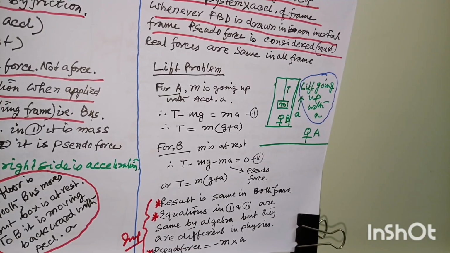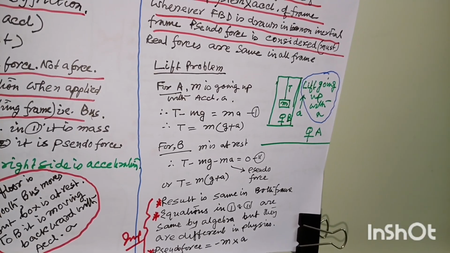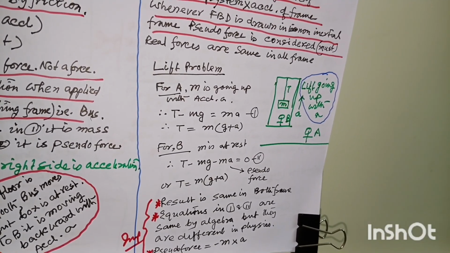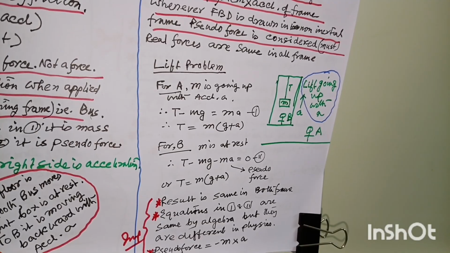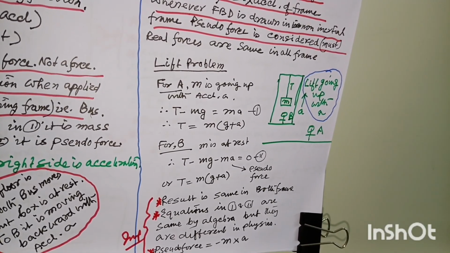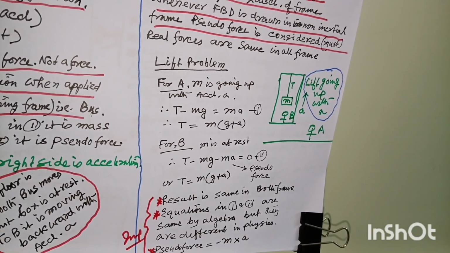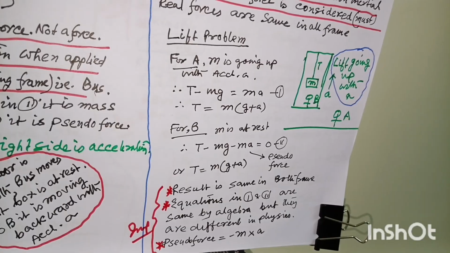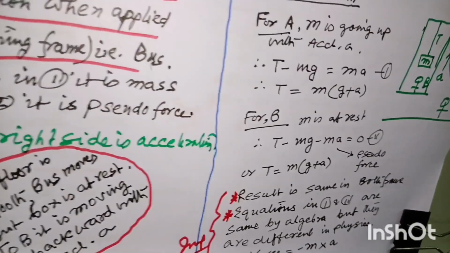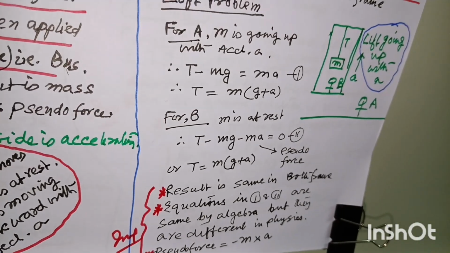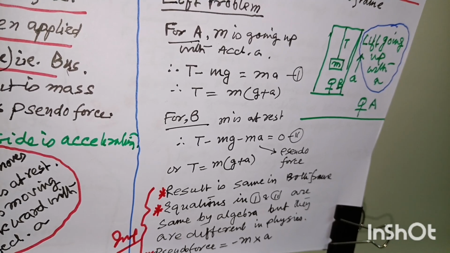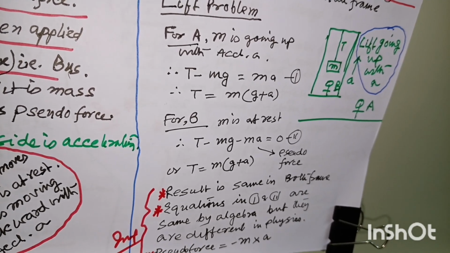So to him the mass m is at rest. So he will write T minus mg, but he will also write a pseudo force minus ma. So he will write T minus mg minus ma equal to 0. That means for him also the result is T equal to m into g plus a.